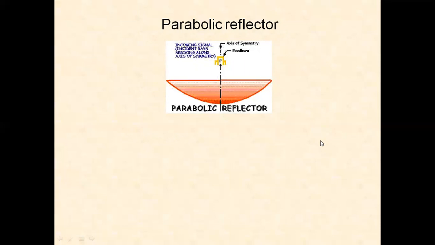So this is the most important antenna. The basic principle is the parabolic reflector. All the energy that is coming from the satellite or from the transmitter will be reflected by the parabola shape, and it is made available at the focus point. From the focus point, we are collecting the signal, and that signal is applied to the receiver for the purpose of getting back the original signal at the output of the receiver.